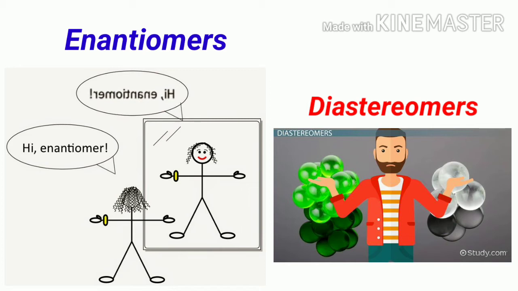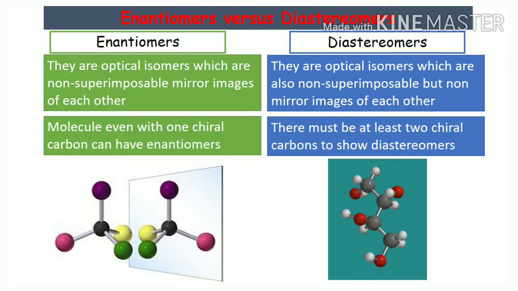So let us compare enantiomers and diastereomers. Enantiomers are optical isomers which are non-superimposable mirror images of each other, whereas diastereomers are also non-superimposable, but they are non-mirror images of each other.